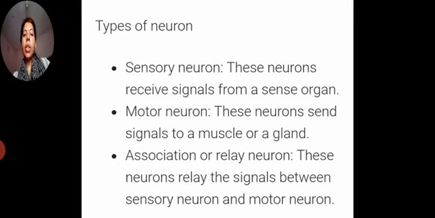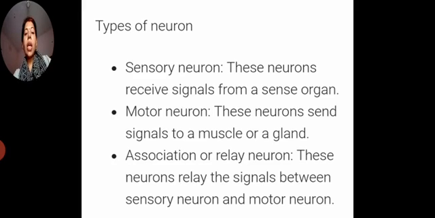So in a sensory neuron, what happens? These receive the signals or the stimulus from the sensory organs and bring them to the brain. Whatever the stimuli, whatever the information or signals they receive from the different sense organs, they pass to the brain. And motor neurons send the signal from the brain to the different muscles or glands.